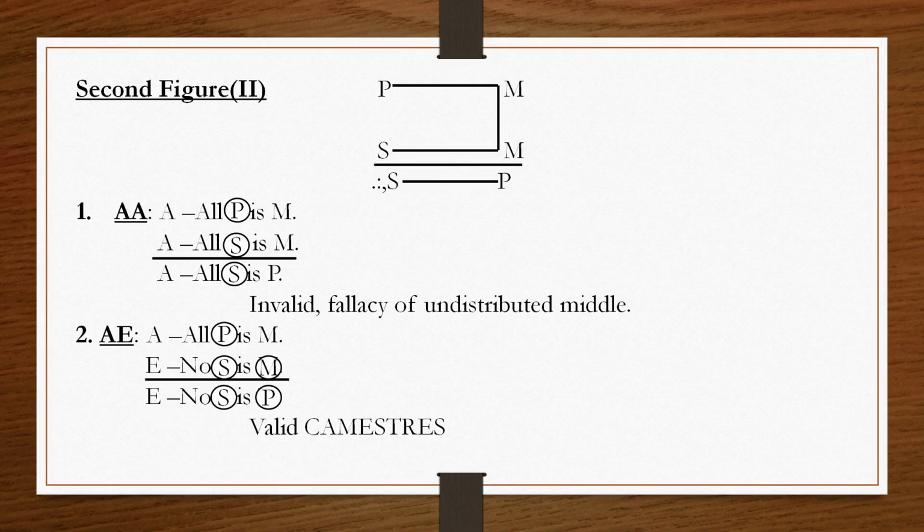In the second figure, how do you recognize the second figure? By seeing the position of the middle term. Here the middle term is the predicate in both the premises. Now, the AA combination: both are affirmative, so the conclusion is affirmative. Both are universal, so the conclusion may be universal or particular. So, we have taken an A conclusion here. The A proposition distributes the subject.